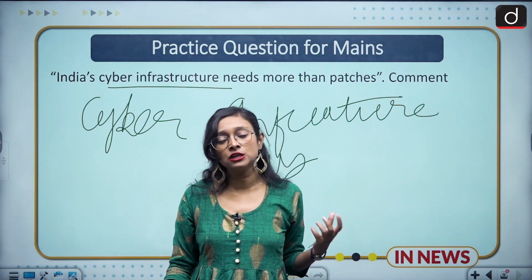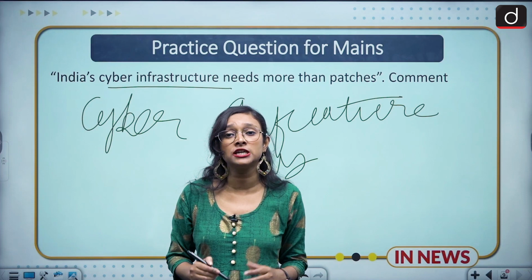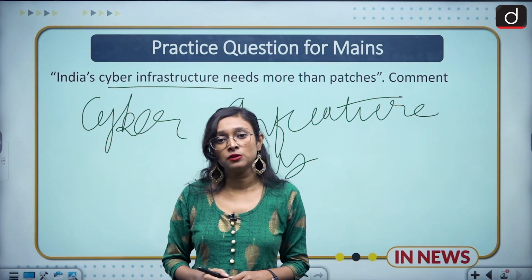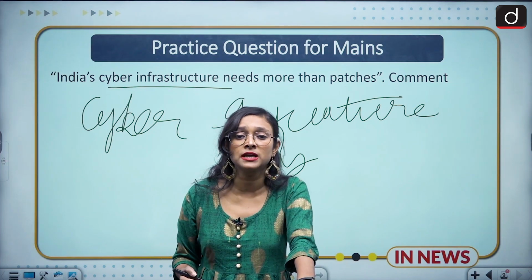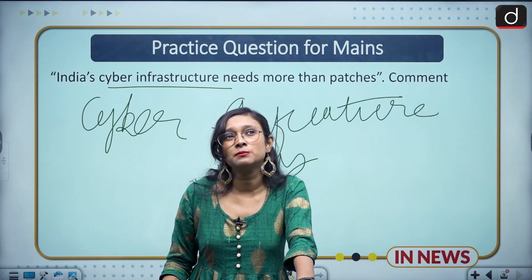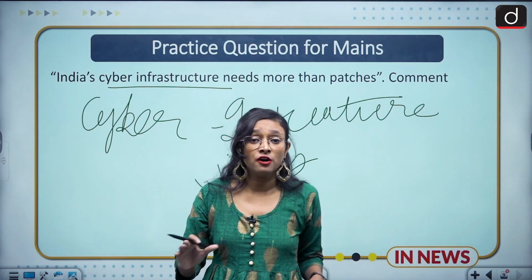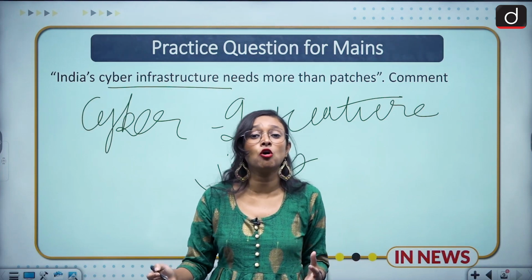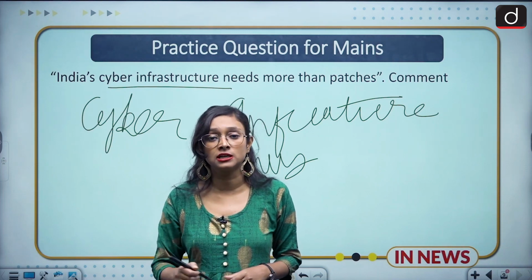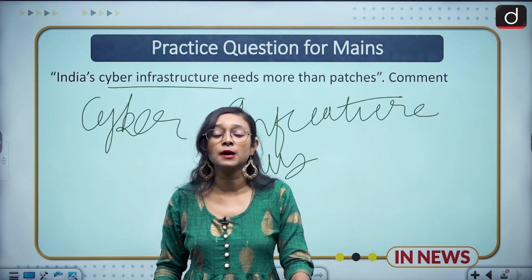Suppose you are introducing a scheme. That scheme should do justice to the masses, and they should know that if they are facing such problems, they should report to the police. Sometimes there are issues with our mobile phones, sometimes cyber crimes, cheating and financial frauds are happening. Sometimes people don't know that these crimes can also be reported to the police station. This kind of awareness and knowledge should reach all sections of society, so that if they face any problem, it is reported immediately. These things should be recommended for India, for better cyber infrastructure.